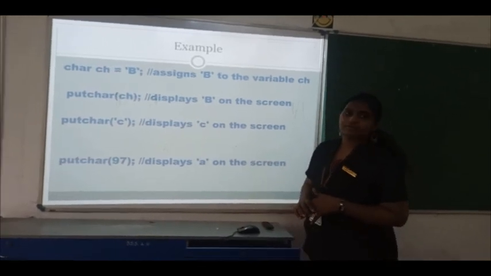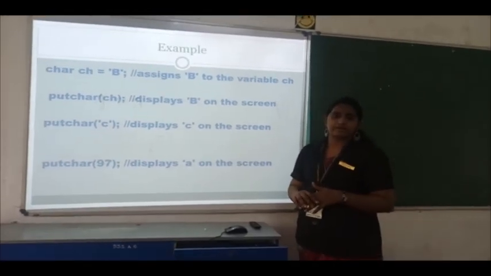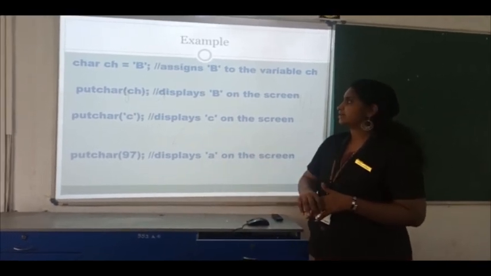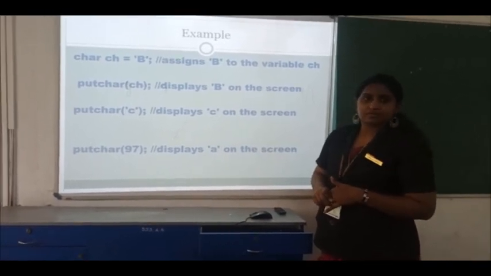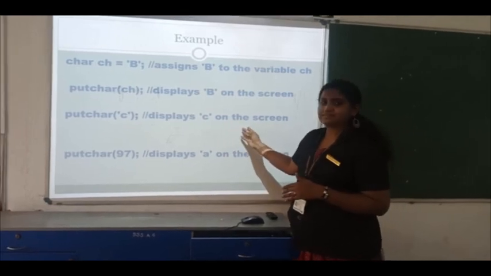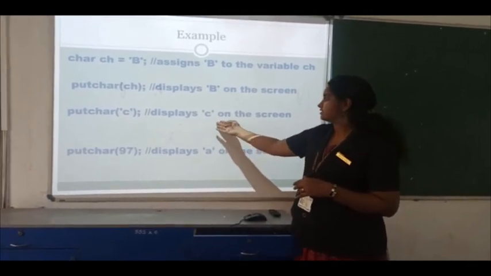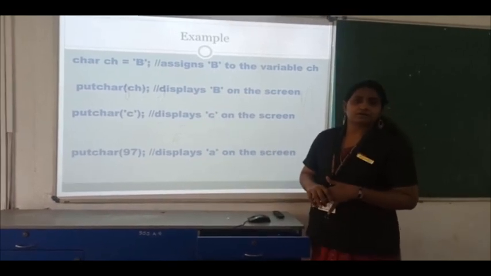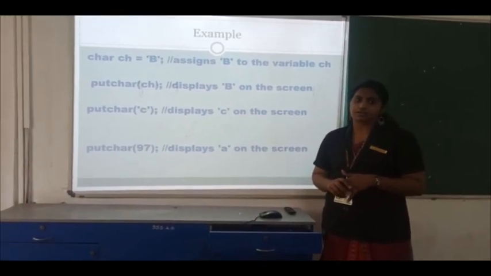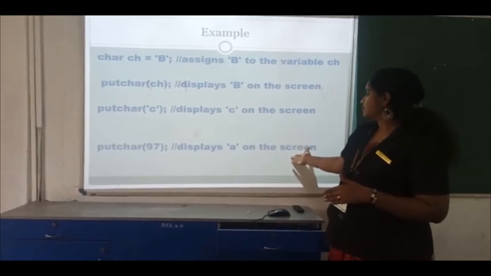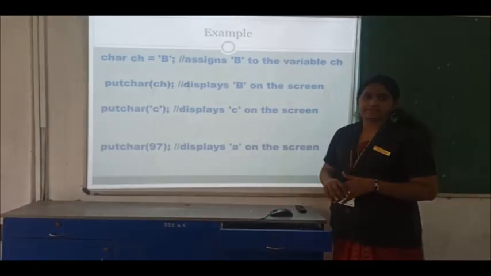Next you display the content with putchar. You include the variable in the brackets. Here it is putchar(c). That means another example is to display without a variable: the alphabet 'c' is displayed with that particular content, and you can directly include it. Next, putchar(97).